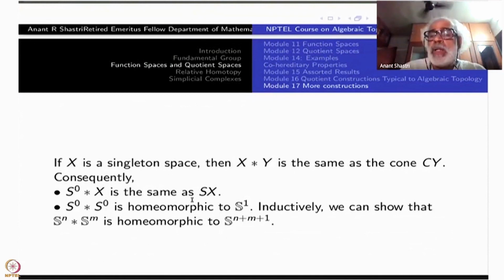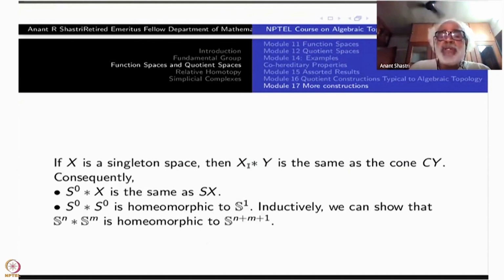So this is one of the reasons why even if Y is a single point, it is not X. The operation gives not X, it is CX. So if you want an operation to have an identity, then you have to take Y as the empty set. That is one of the reasons why I have taken it.